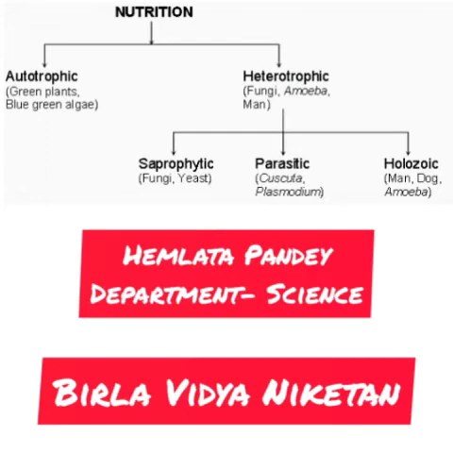Depending on the modes of obtaining nutrients, all the organisms can be classified in two major groups, autotrophic and heterotrophic. So first I will tell you about the autotrophic mode of nutrition. The term autotrophic has a Greek origin and is made up of two words. Auto means self and troph refers to nutrition.